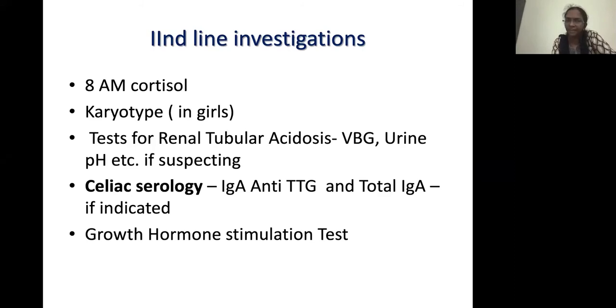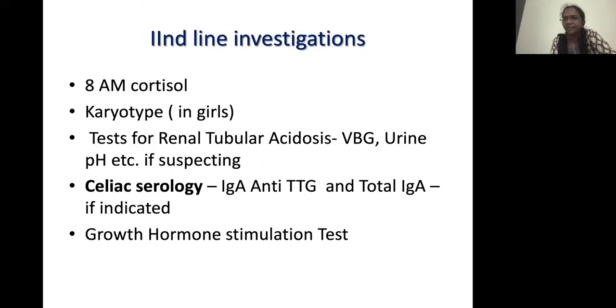They are 8 AM cortisol. Why do we want 8 AM cortisol? Because before doing a growth hormone stimulation test, this is a must. So that has to be taken. And in all girls with unexplained short stature, no systemic illnesses, you should do a karyotype. Then conditions like renal tubular acidosis, where the manifestations may be very subtle.